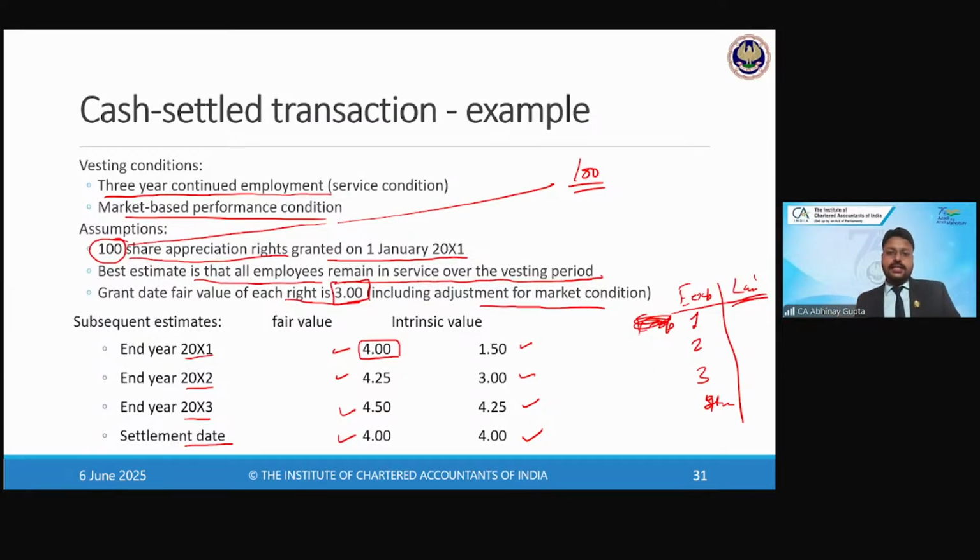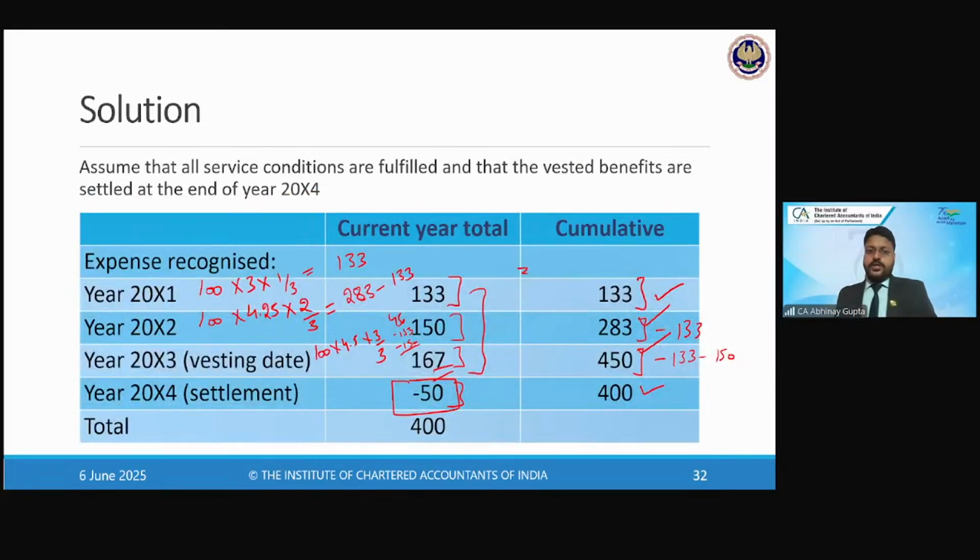So in this case, what actually should have happened? On the date of the grant, first of all, we always calculate the expense on the grant date, right? So we will take the fair value of rupees 3, come up with the calculation of 133, right? So 133 has to be recorded in the P&L for the year 1 for sure, right?